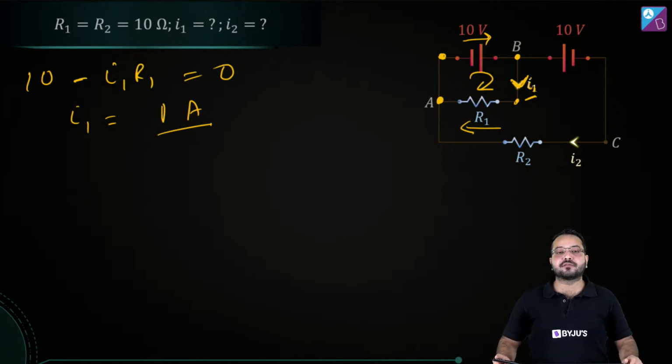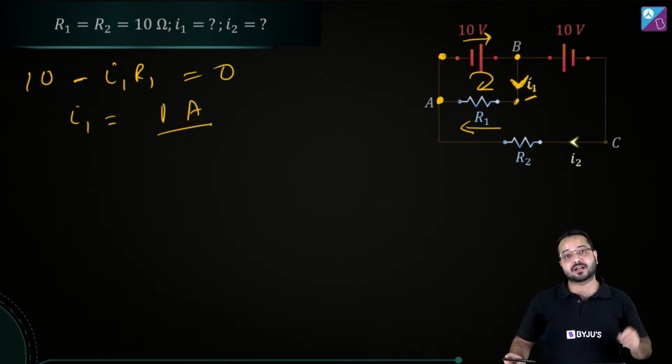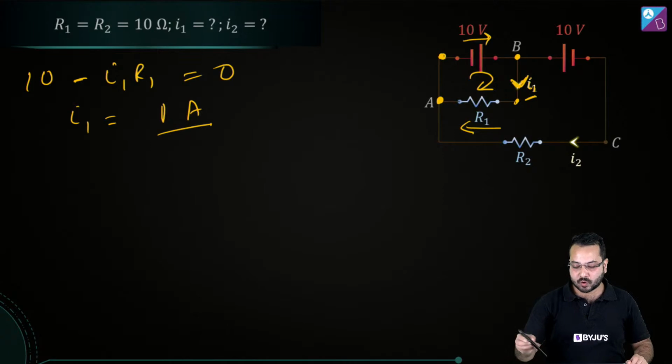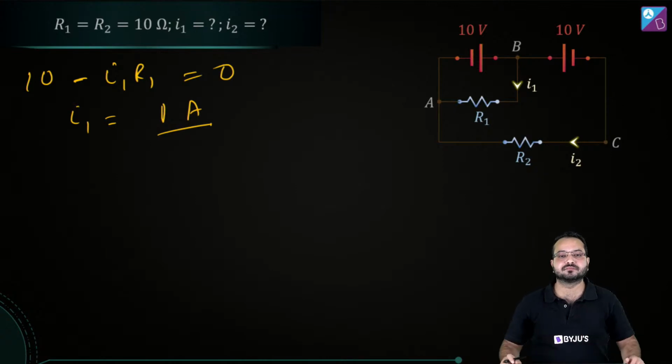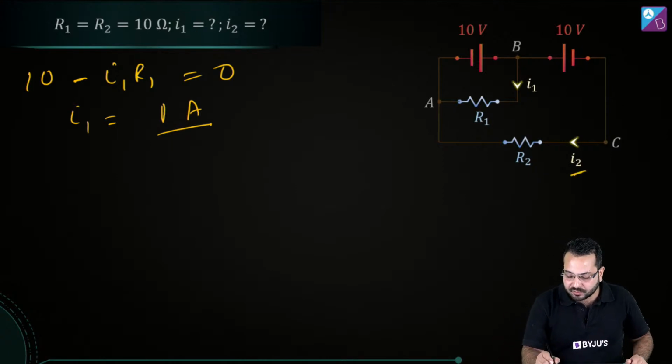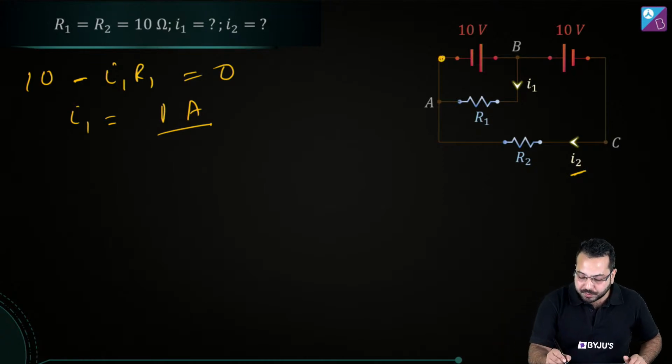And since the value of current has come out positive, it means that the direction we have chosen for the current is the right direction. Okay, so we have figured out what this current I1 is. This current I1 is 1 ampere. Similarly, what can we do? We have to find out this current I2. So what we can do is go in a loop like this.